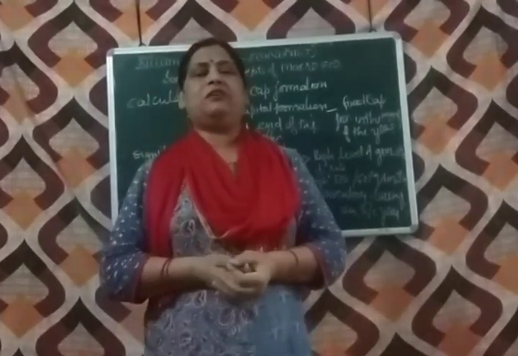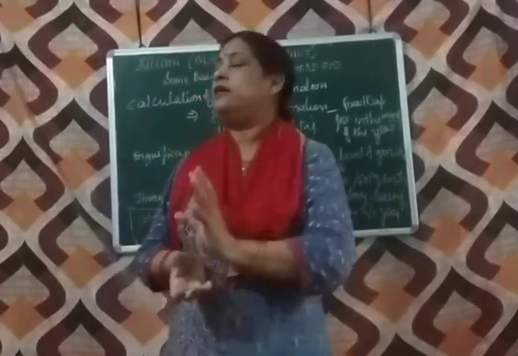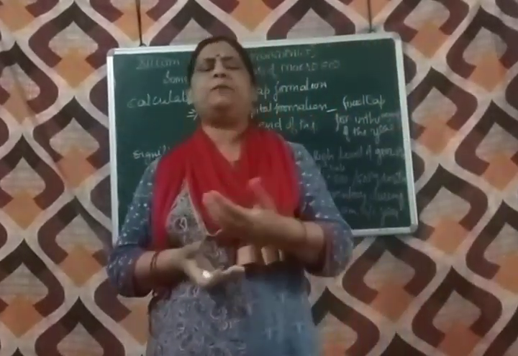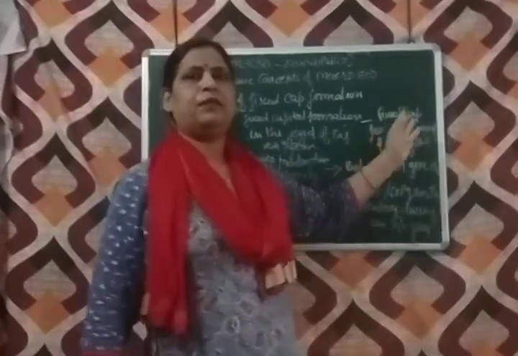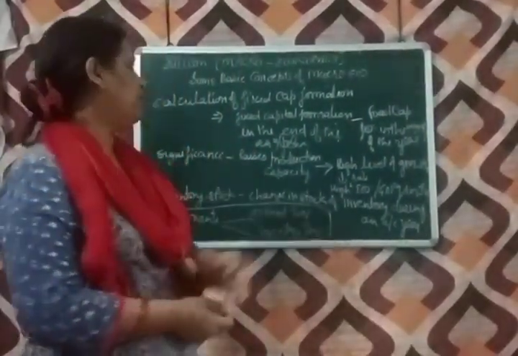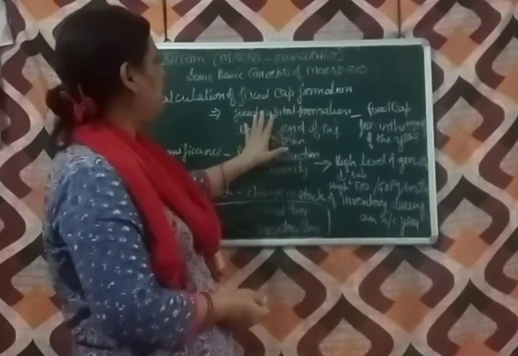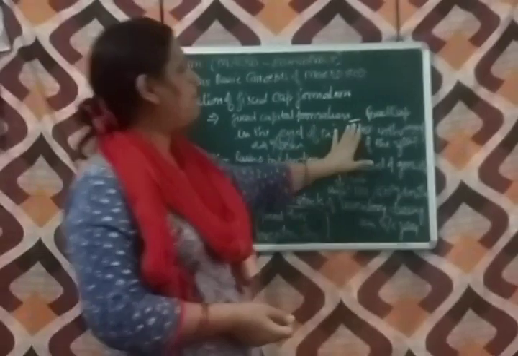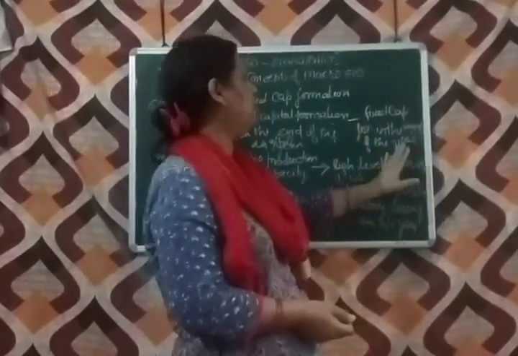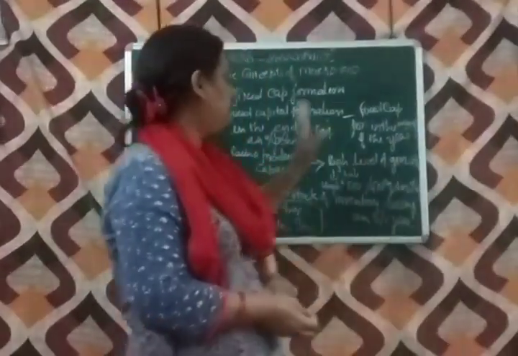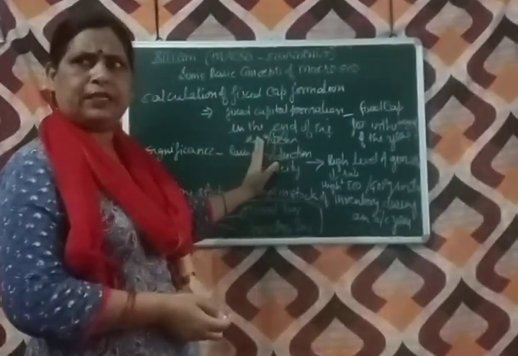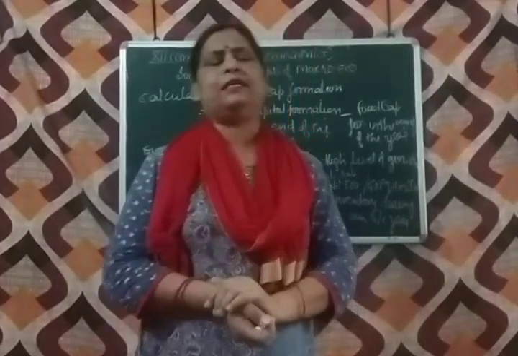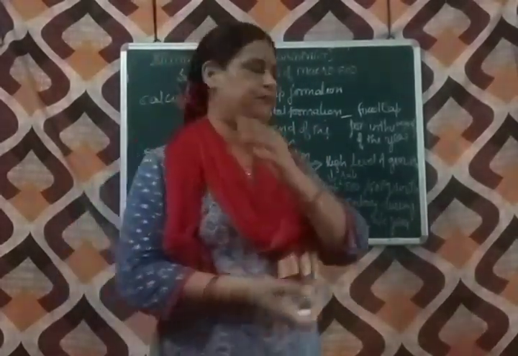Now you may raise a question: how to calculate the fixed capital formation during an accounting year? It's a very simple method. We can use the formula: fixed capital formation equals fixed capital at the end of the accounting year minus fixed capital at the beginning of the year. Means closing stock of fixed assets at the end of the year minus opening stock of fixed assets at the beginning of the year.